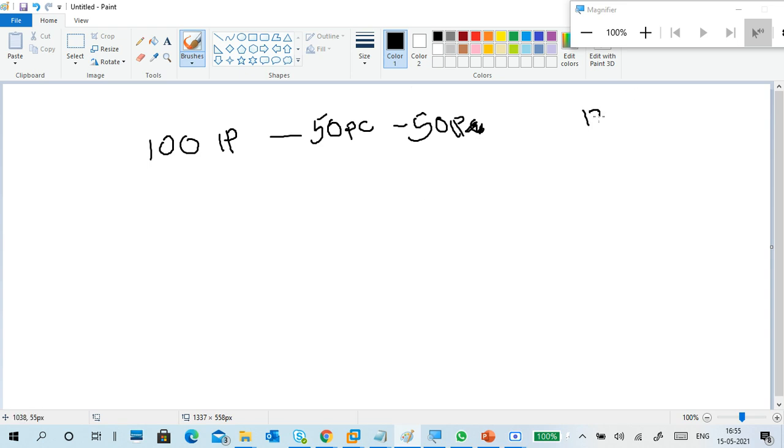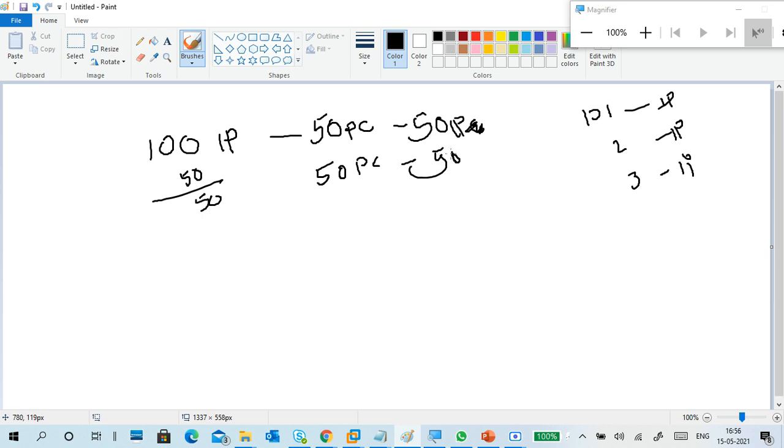Like PC1's IP address, PC2's IP address, PC3's IP address. Like that, it notes down. 50 completed. Now I added another 50 PCs. Now 50 minus, right? How many are available? 50 are available.